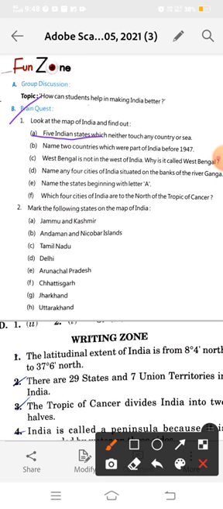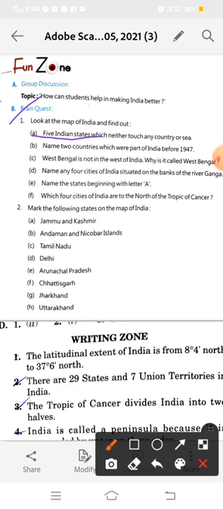One more. Just a minute, beta. See this map. The first answer for exercise B, which is also given on page number 11: five Indian states which neither touch any country nor sea.